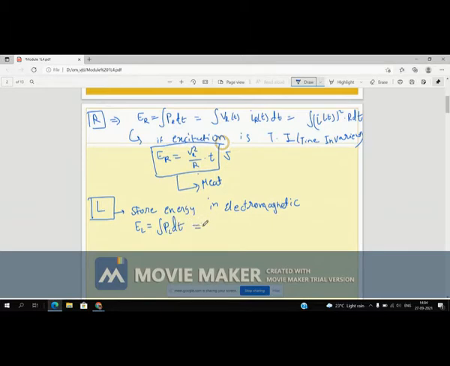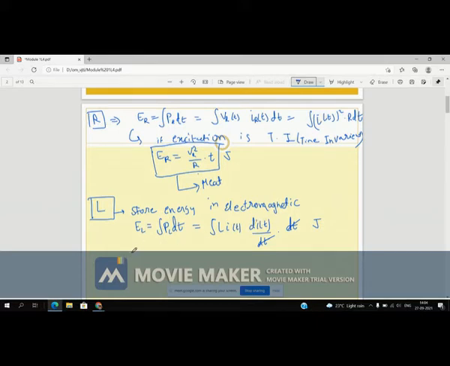Now when you replace this power in terms of inductance and current, you will get L i of t di by dt into dt, given in terms of joule. So now this dt gets cancelled out, and when you solve this, you will get the energy stored by the inductor in electromagnetic form.